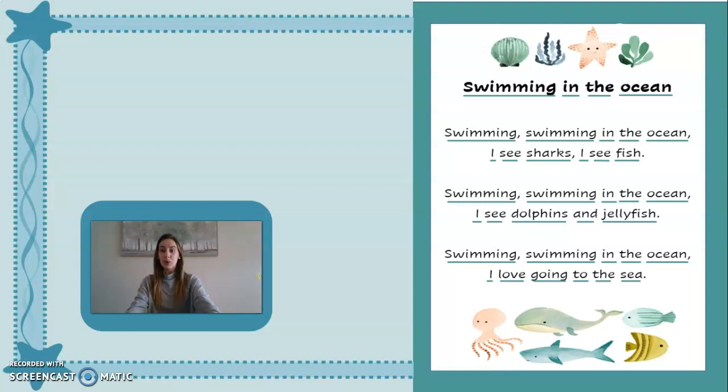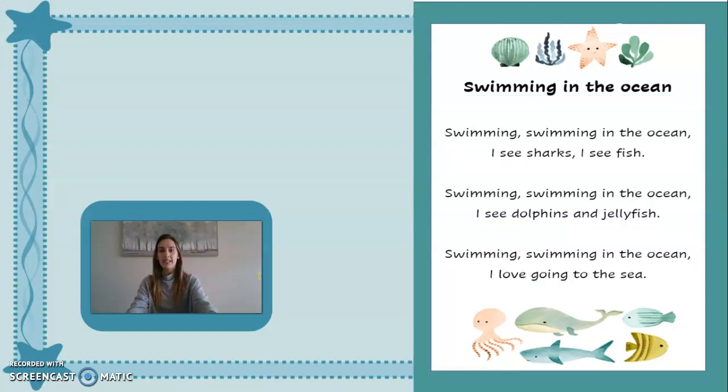And the vocabulary words are going to be circled in red. Okay, let's do it. Swimming in the ocean. Swimming, swimming in the ocean. I see sharks, I see fish. Swimming, swimming in the ocean. I see dolphins and jellyfish. Swimming, swimming in the ocean. I love going to the sea.